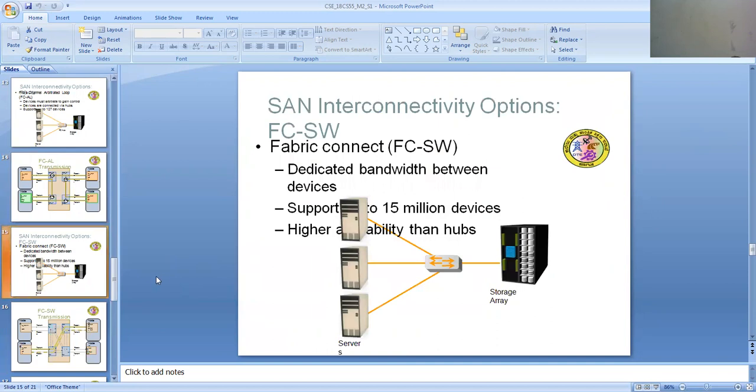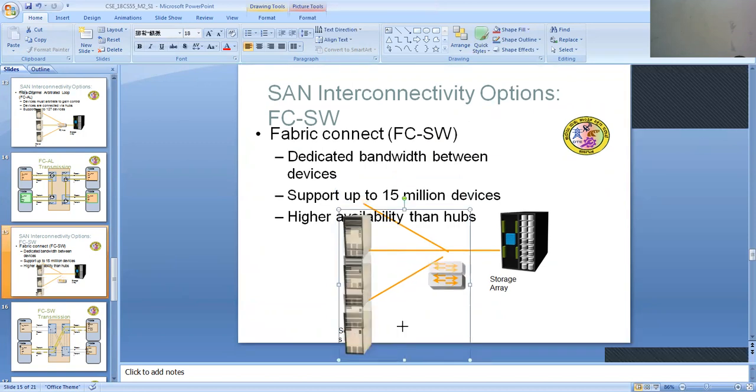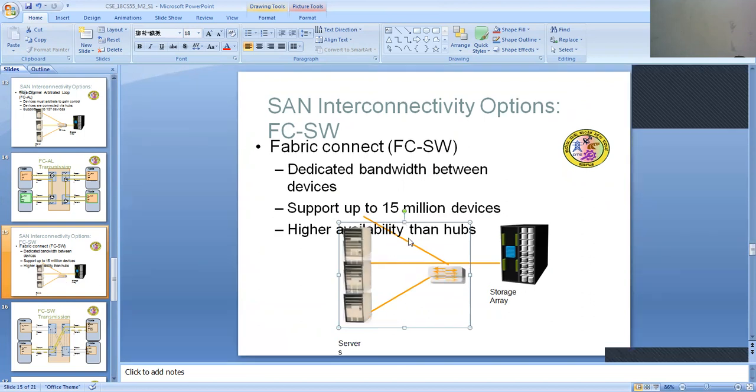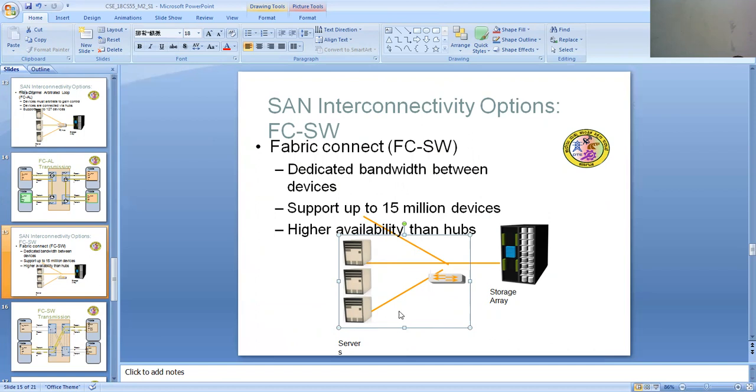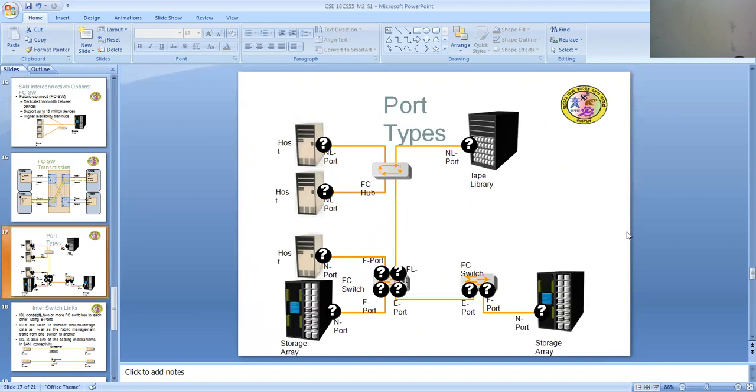SAN connectivity options: FC-SW, the switched fabric. Fabric connect provides dedicated bandwidth between devices. It supports up to 15 million devices, with higher availability than hubs. Port types: different hosts are connected to one storage array, which in turn is connected to a switch and to the NL port of the tape library.